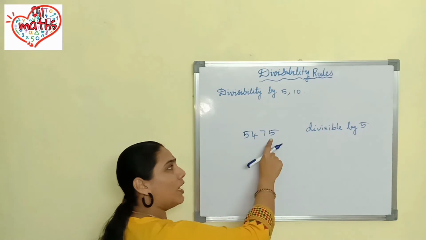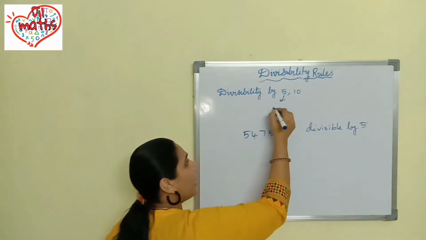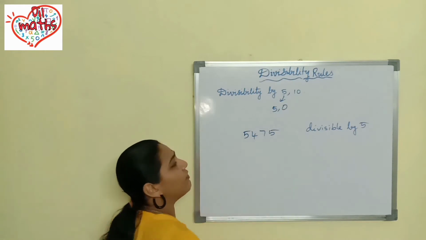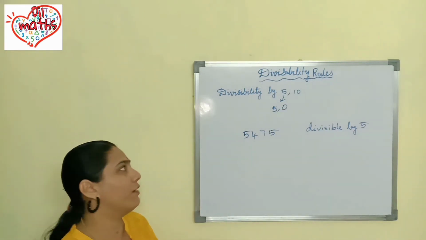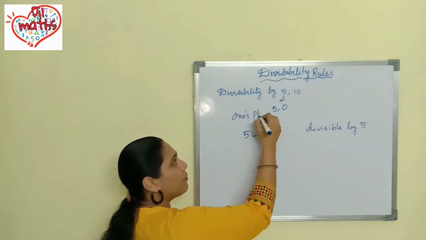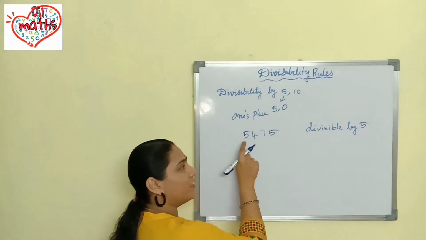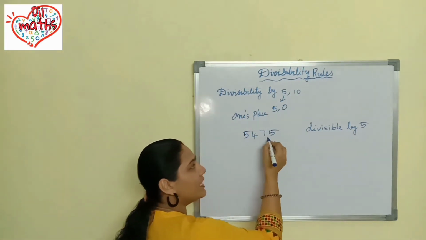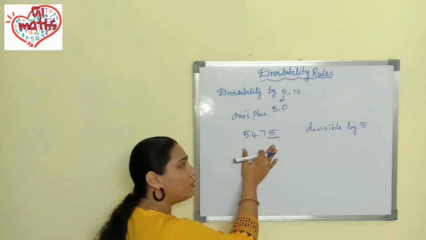If 5 or 0 is given in the ones place, you can say that number is divisible by 5. So in the ones place, 5 or 0 should come. Here in 5475, you can see that in the ones place 5 is given, so you can say that this number is divisible by 5.